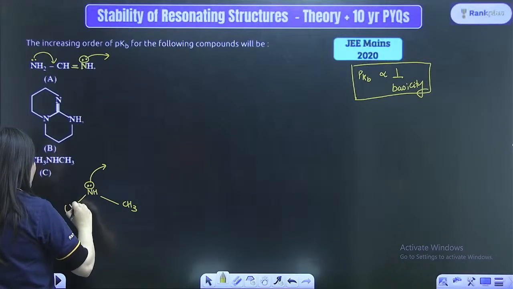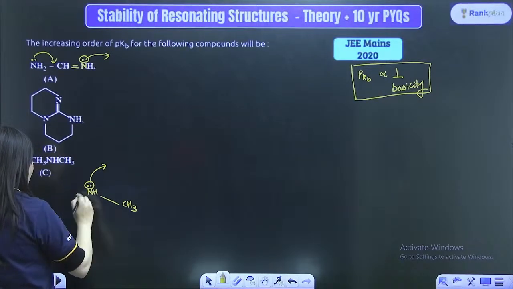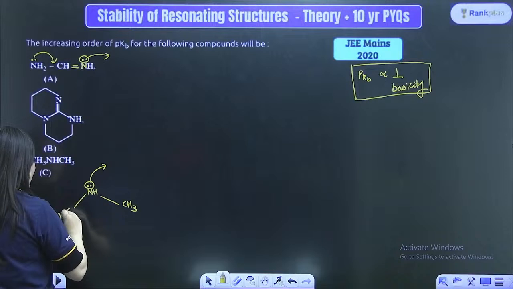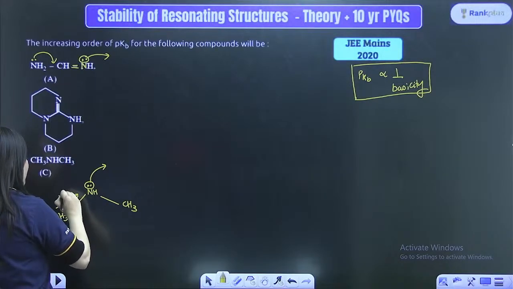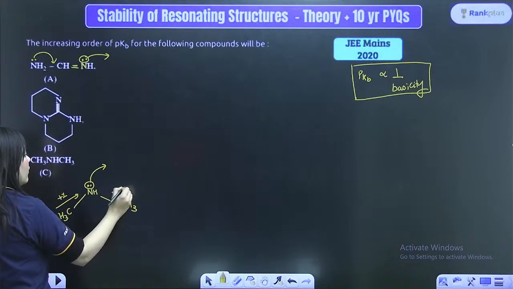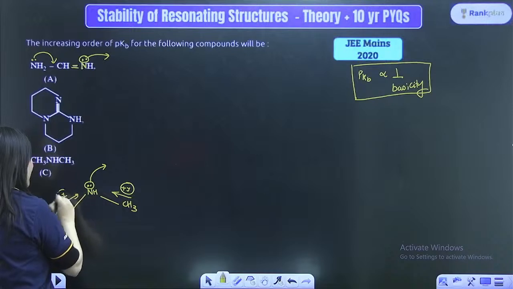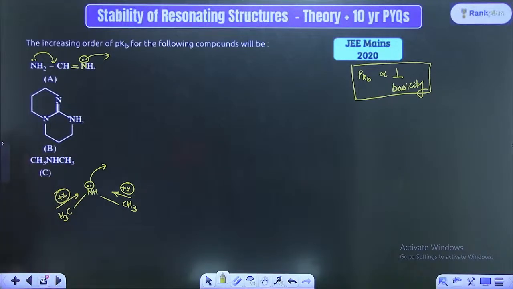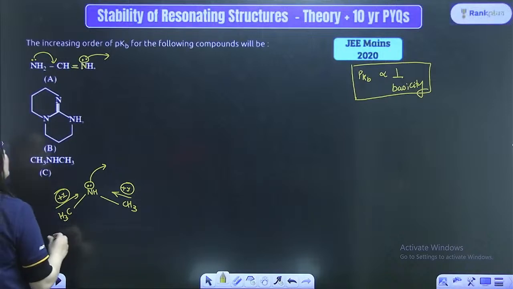So the CH3 group over here, here is a CH3 group. It is actually causing a plus I effect, and here also a plus I effect. Plus I effect and plus I effect, right? So it is actually increasing the electron density. Now look at option number B.